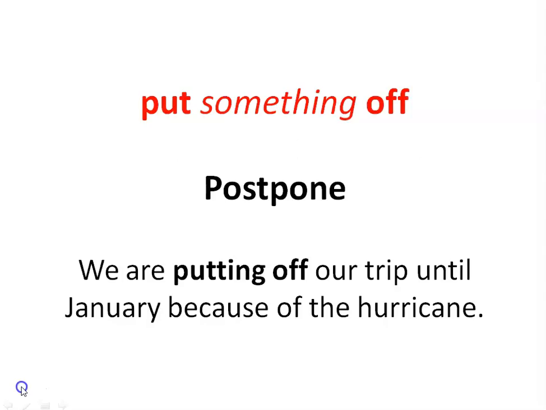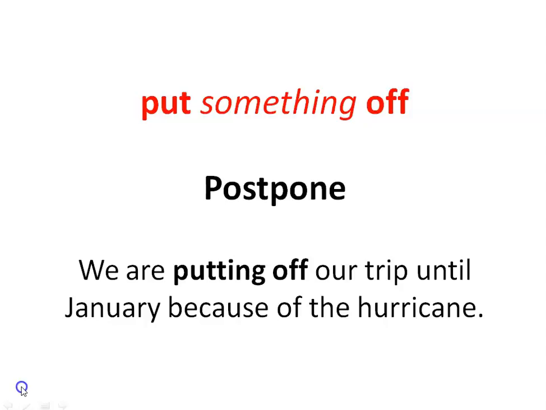The next one, put something off, put off, that is postpone. Now what is the meaning of this phrasal verb put something off, postpone? Here we can see something that indicates some event or some object. So to understand well, we will go through one example. We are putting off our trip until January because of the hurricane.